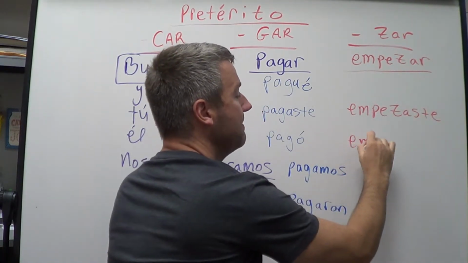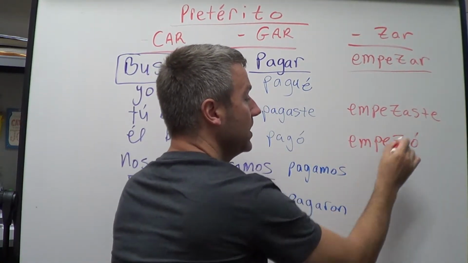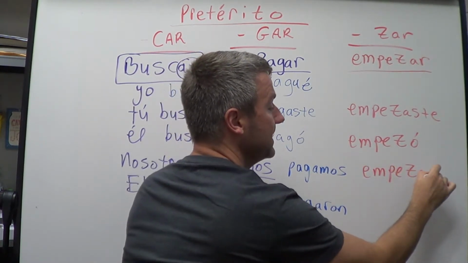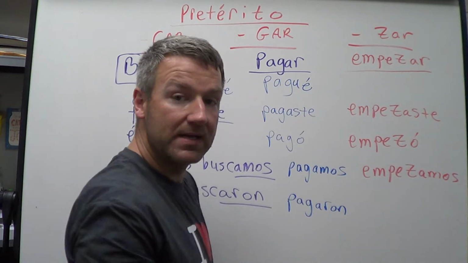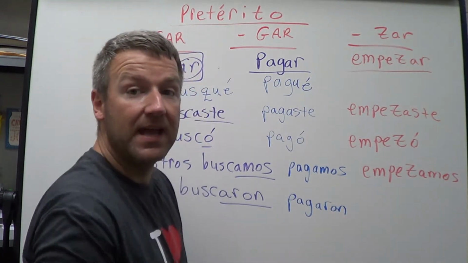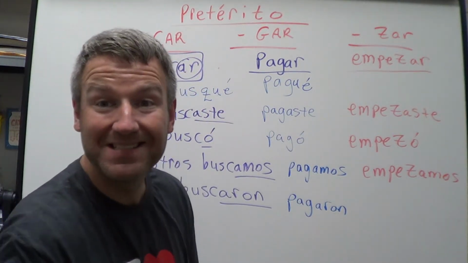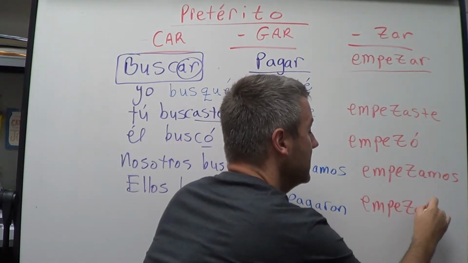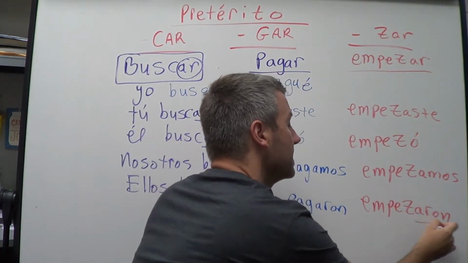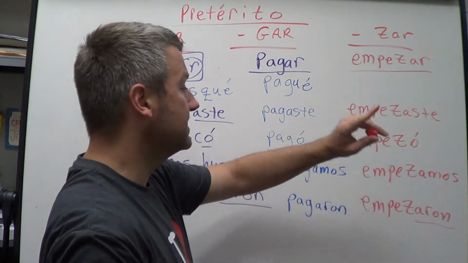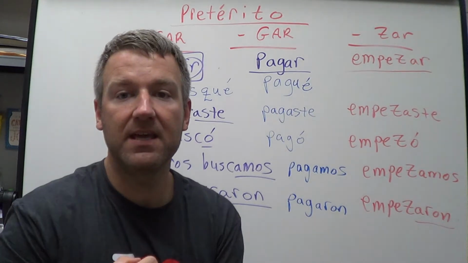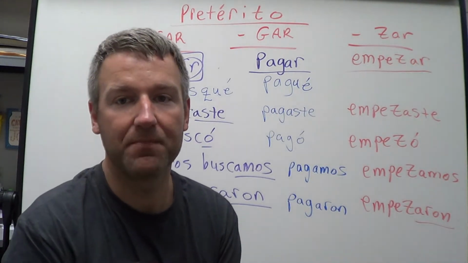Él empezó. Nosotros empezamos with that ZAMOS, yeah? All right, and then ellos what? Empezaron. All right? So we've got saste, só, samos, saron. So we're wanting the S sound right up there.